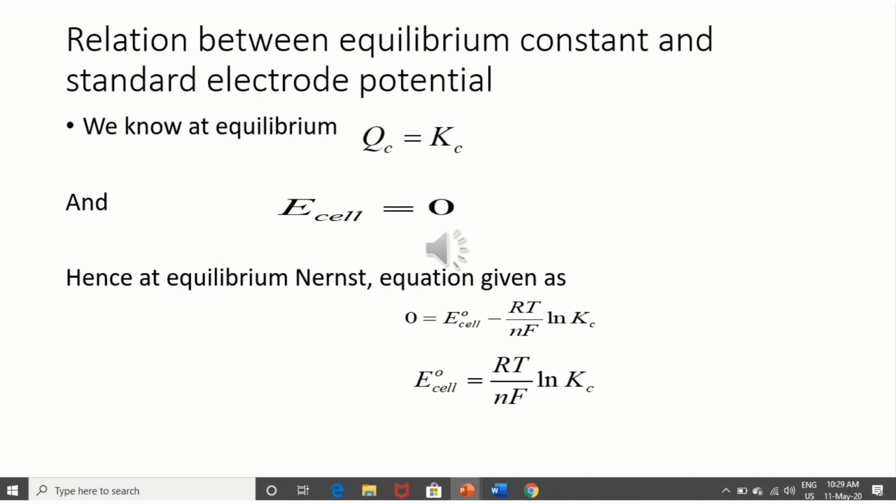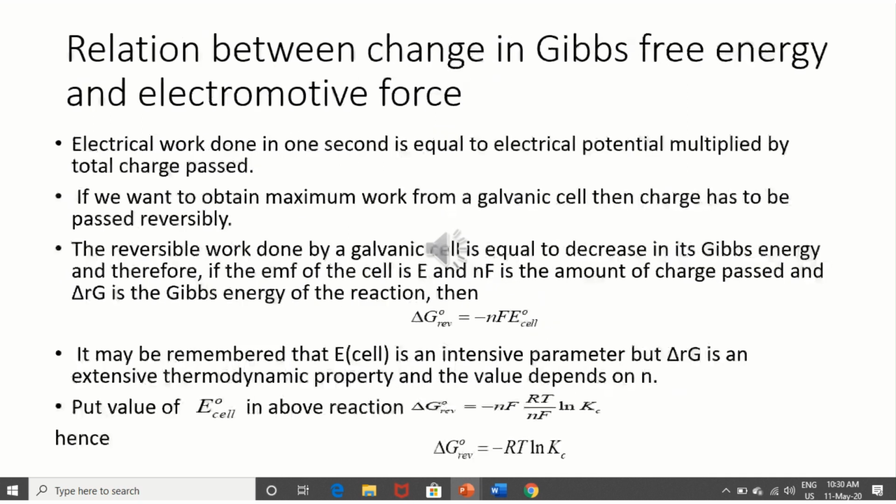What actually happens at equilibrium? The rate of forward reaction and rate of backward reaction will be equal. In that case, the electrode with higher electrode potential decreases, and the one with lower electrode potential increases. So those values become equal, and in that case the cell potential will be 0. So this is very important.